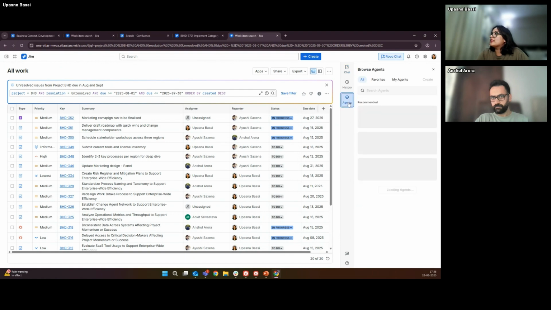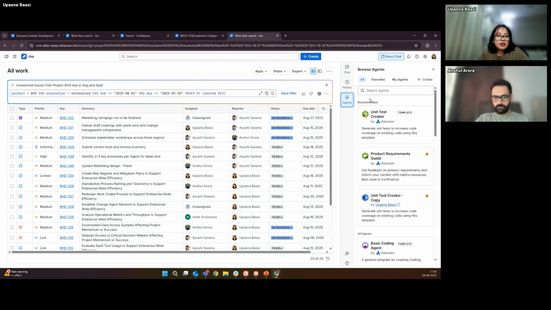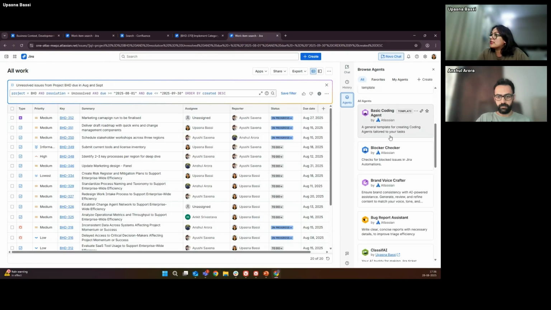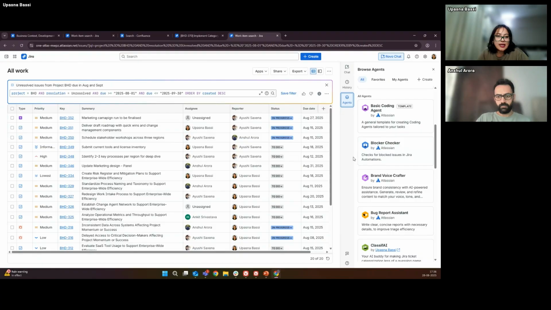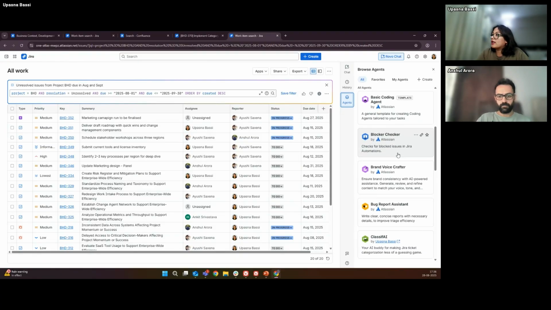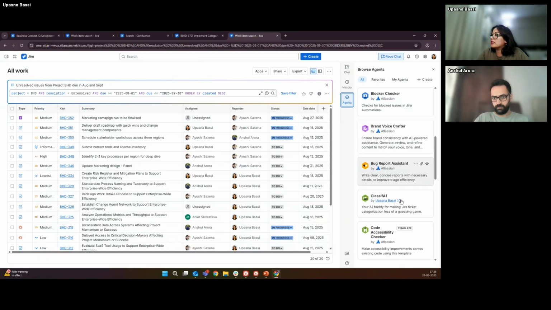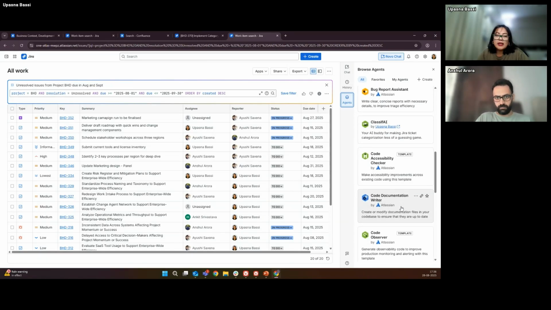We have something called Rovo agents. Some of these come out of the box. We have a long list of things. This is in the flavor of agentic AI. It can do a lot. If you see blocker checker, we have bug report assistance, then we have code documentation writer. A lot of these I've not covered today because this is an introduction session to AI and Rovo. But if you are interested, we can always set up a follow-up session where we only talk about agents and what all other things we can do.